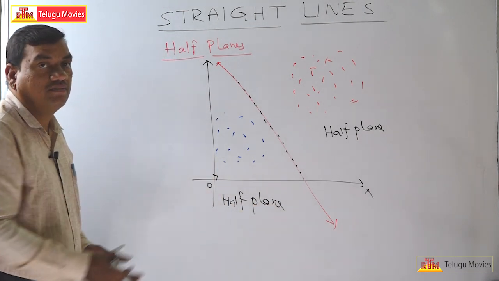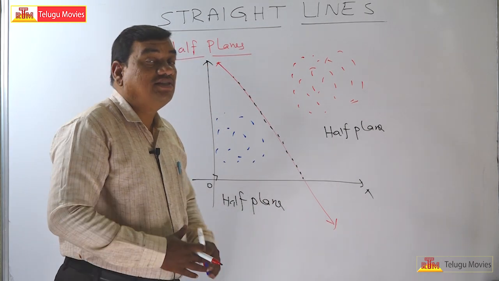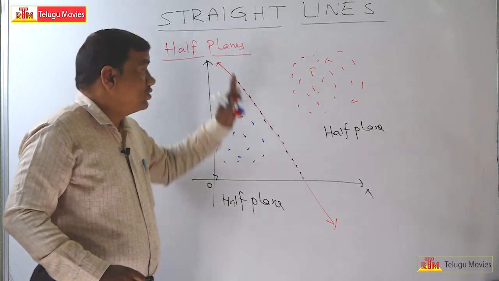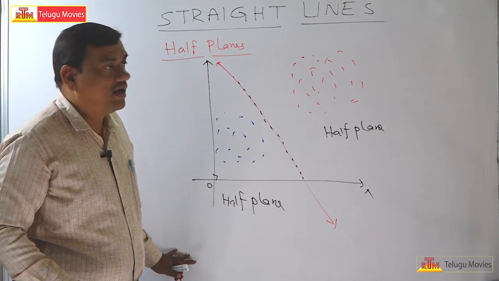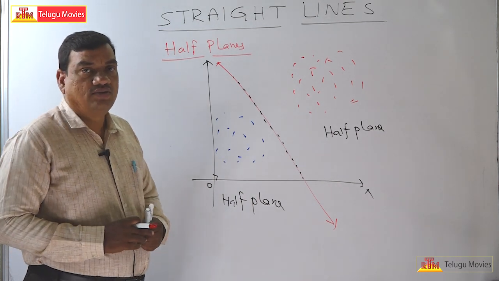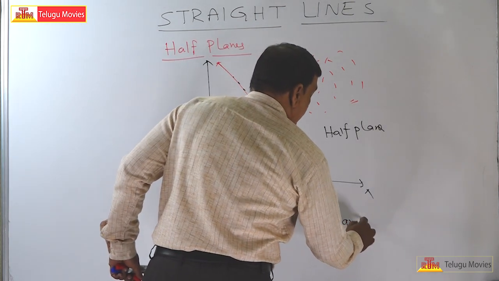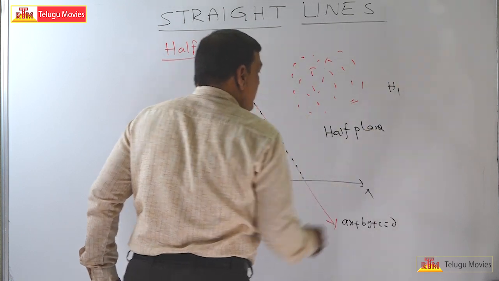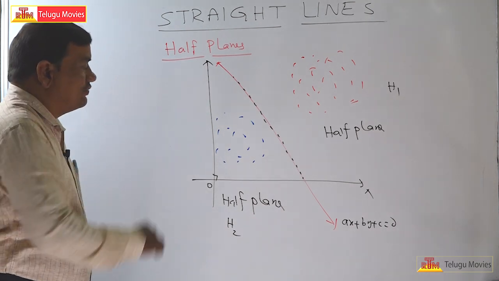Understand? Half plane. That's when you draw a line, the total plane is divided into two categories. One is called a half plane, and the other part is also called a half plane. Now our question is, if the equation of the line is, for example, ax plus by plus c is equal to 0, let us call this half plane h1 and this half plane h2.